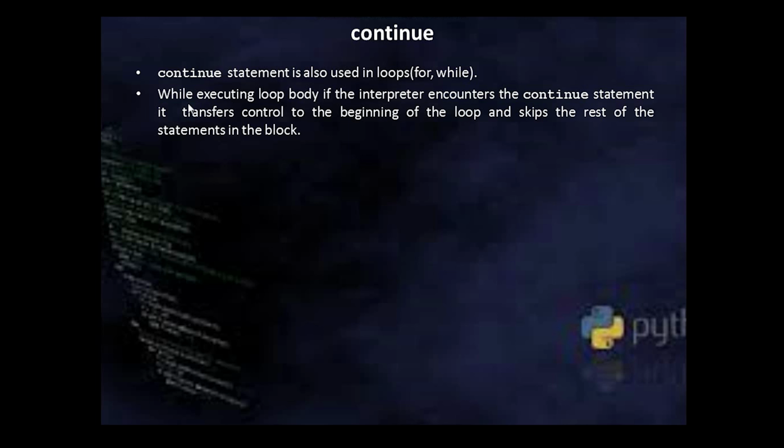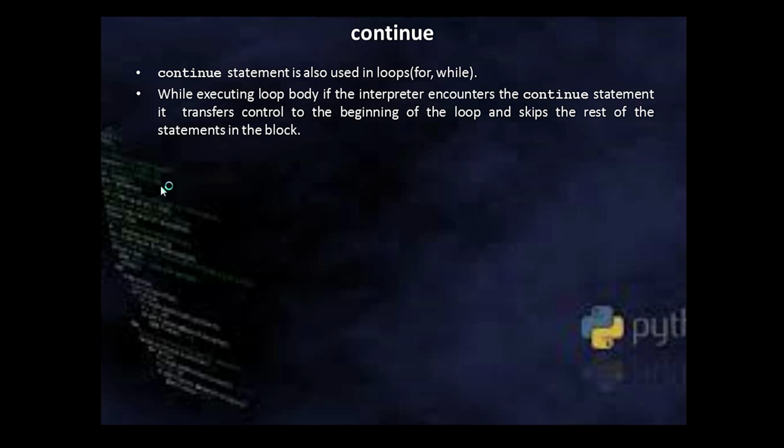I'll explain it with a flow chart. Before that, we'll just recall again. While executing the loop body, if the interpreter encounters the continue statement, it transfers control to the beginning of the loop. Beginning of the loop means it will come again to test the loop entry condition.